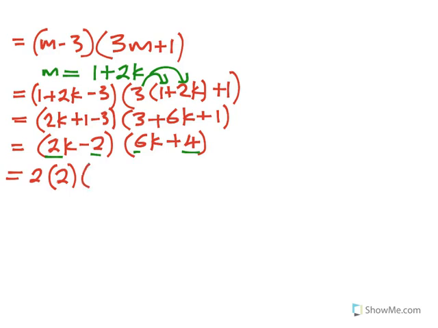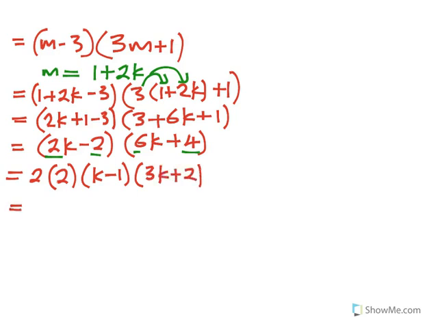So now what do I have? It's k minus 1, and we took out the 2 again. We've got 3k plus 2.